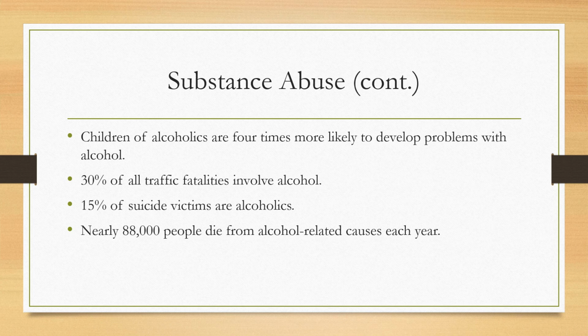Around 8.7 million children live with a parent who has a substance use disorder in any given year. Children of alcoholics are 4 times more likely to develop problems with alcohol than those in the general population. We also have an increased use of opiates in the United States, causing an opiate crisis. In this country, we have about 130 deaths each day from an opiate overdose.